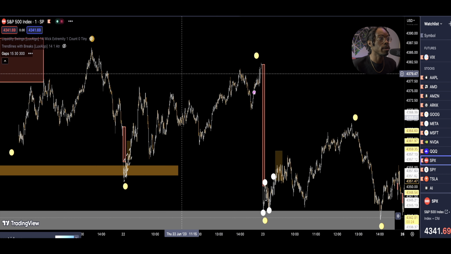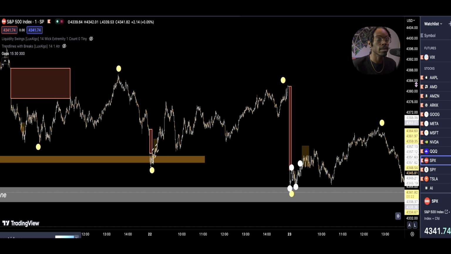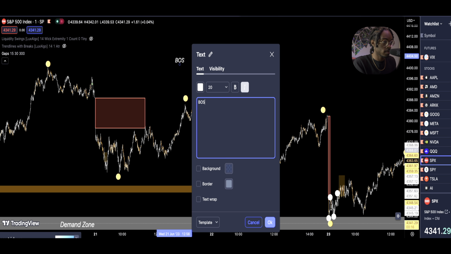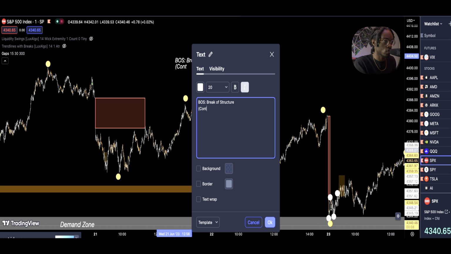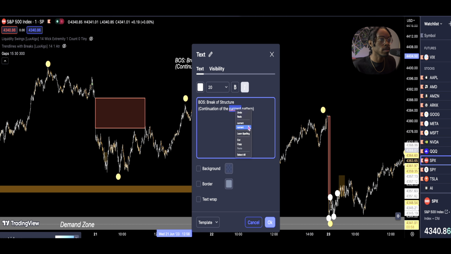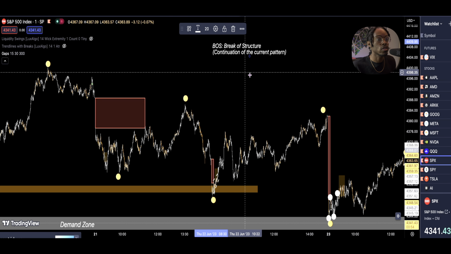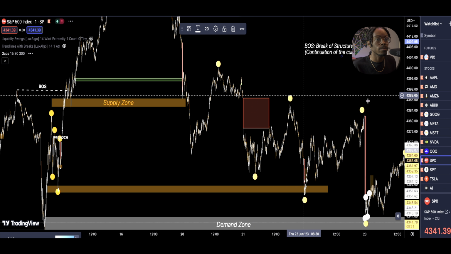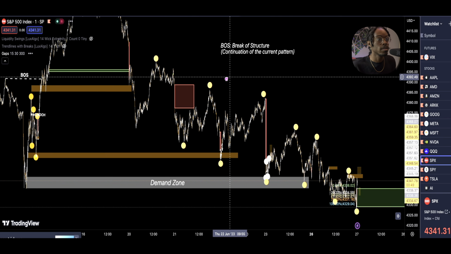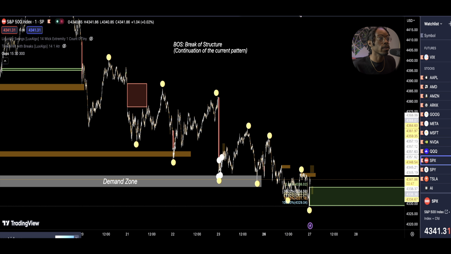As you can see, we're in a bearish pattern. Let me zoom out a little bit. A BOS stands for a break of structure. You can also think of a BOS as a continuation of the current pattern. Forgive my inability to spell. So that's what a BOS is, a continuation of the current pattern. So zoom out a little bit more. As you can see, this is our current pattern.